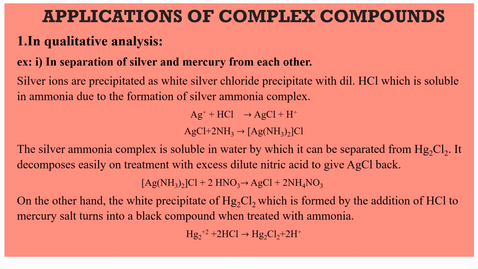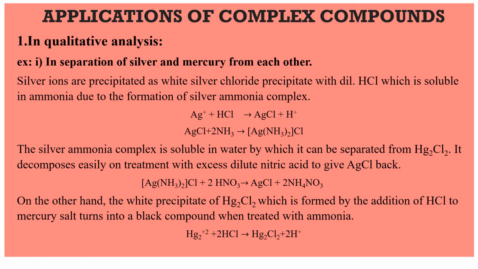Clear till here? Now, look at the other point. The white precipitate of Hg2Cl2. How is this Hg2Cl2 formed? When dilute HCl is added to a mercury salt, we get Hg2Cl2. Look at the reaction below. Hg2 2+ plus 2 HCl gives rise to Hg2Cl2 plus 2H plus. This is also a white precipitate. Above, AgCl also is a white precipitate. So we are learning about the separation of silver and mercury from each other.